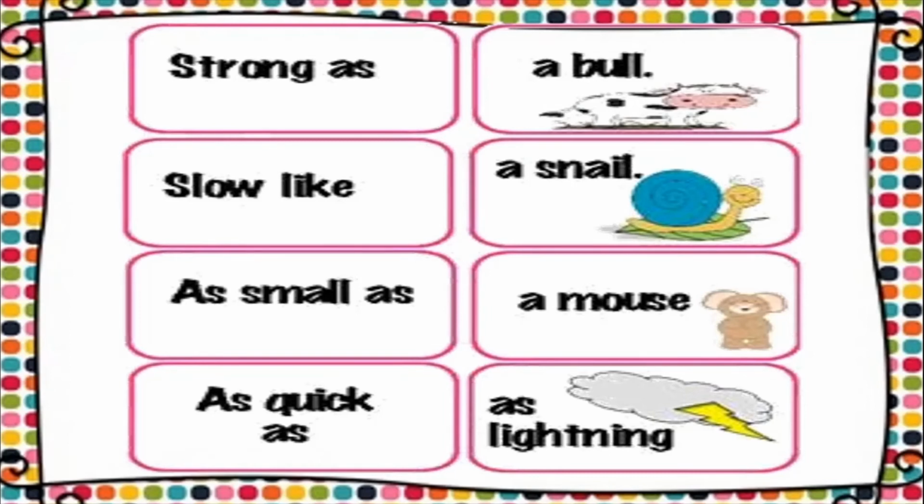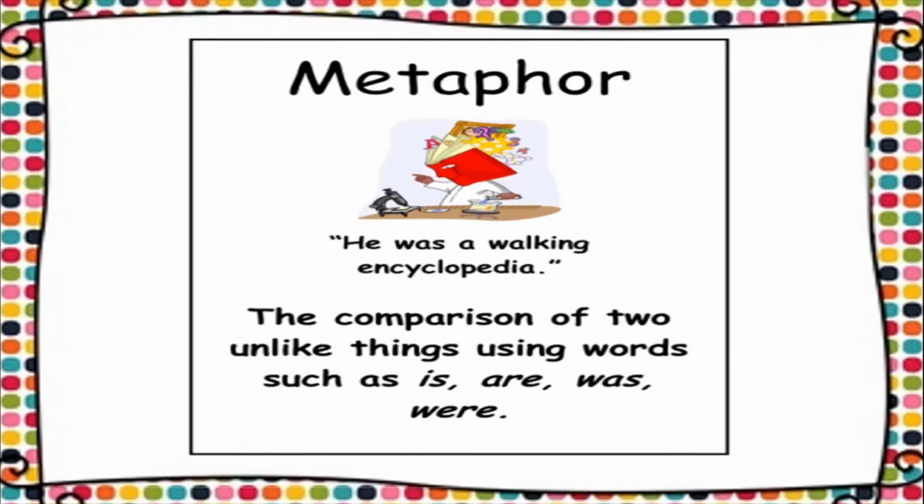Okay, let us move on and look at the next figure of speech, that is a metaphor. So what is a metaphor? Look at the example here. He was a walking encyclopedia. What is an encyclopedia? Encyclopedia is more than a dictionary. A dictionary will give you just the meaning of words. An encyclopedia is like an advanced dictionary which will give you the meaning of so many things in this world. It will give you descriptions also of many things.